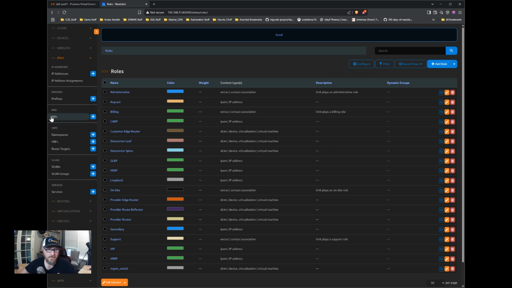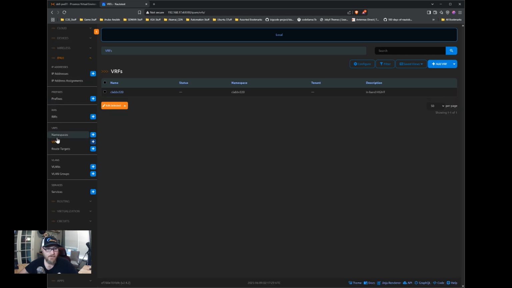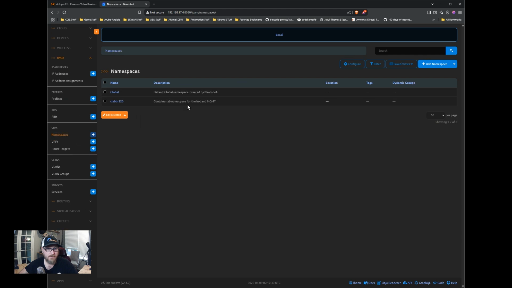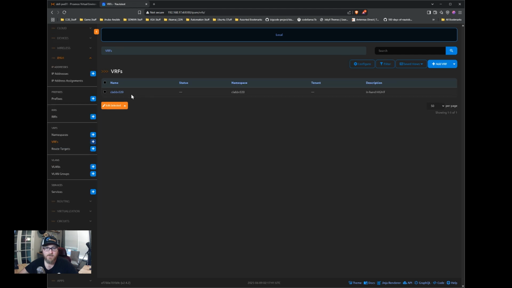Okay, so the next thing was IPAM. So down here on the left, IPAM, we have our VLAN organization here, names, VRFs, all under the VRF organization, prefixes, IP address, and then of course IP address assignment. So we have to create an IP address before we can assign it to an interface, which is why we're doing the IP addresses now. So if we look at the namespace, we can see our two namespaces. So one comes already created in Nautobot, and that's global. And then of course, the one we generated.